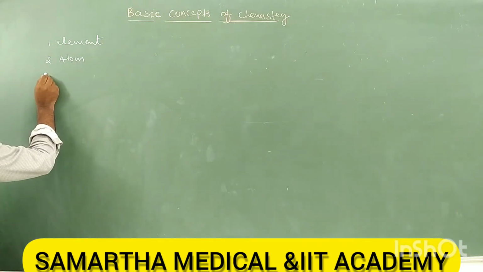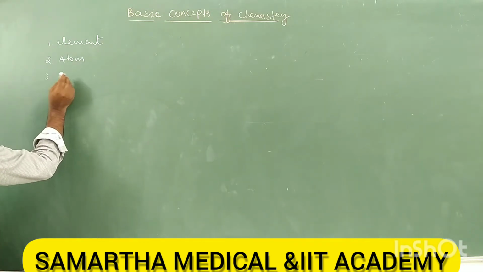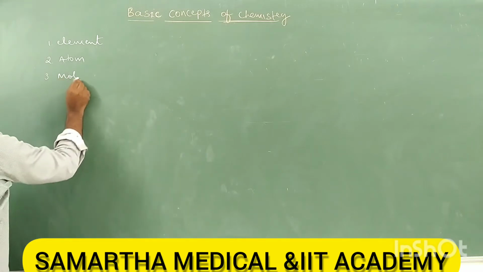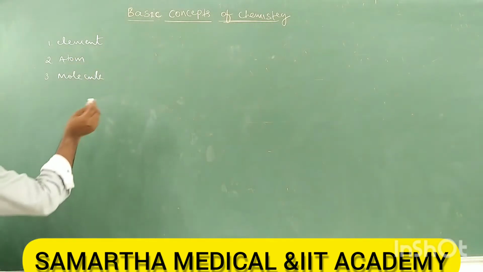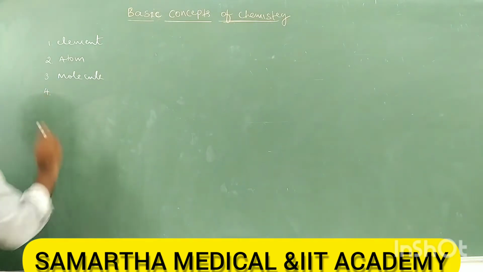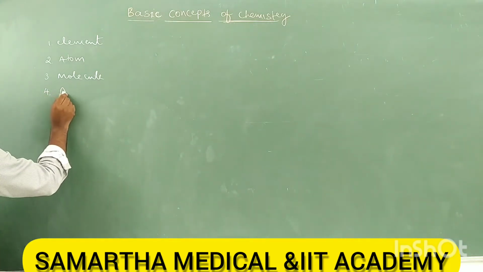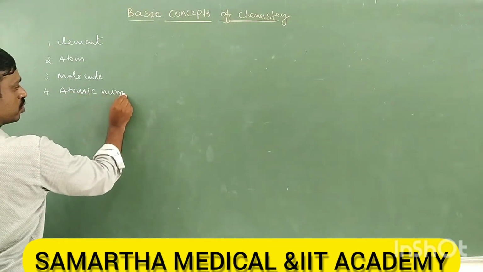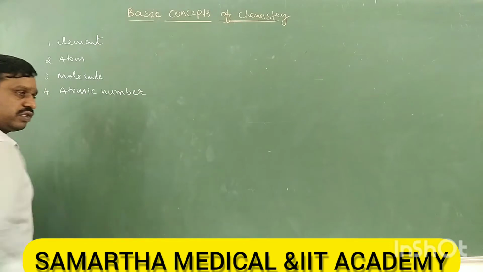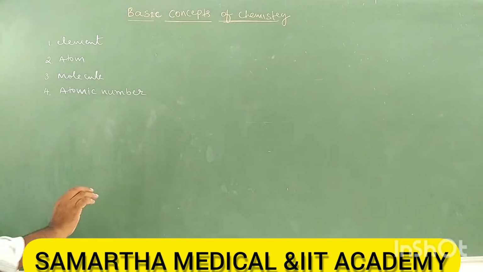Next is molecule. What is molecule and its properties also? Next, fourth one is atomic number. It is also important. We must know what is atomic number and its related concepts.